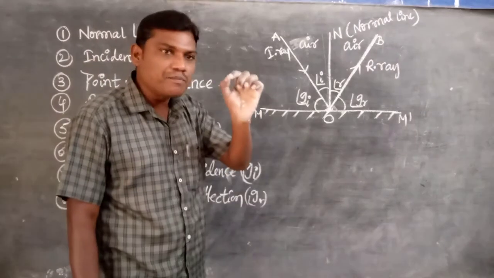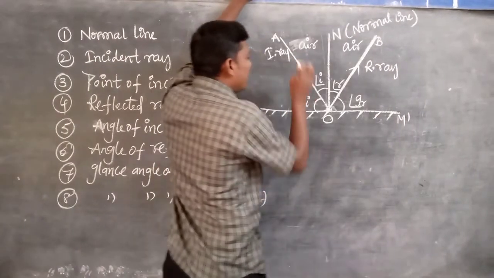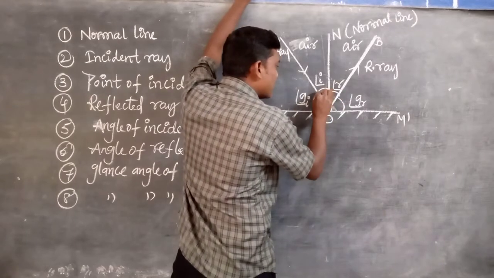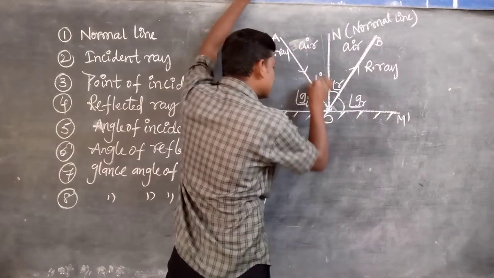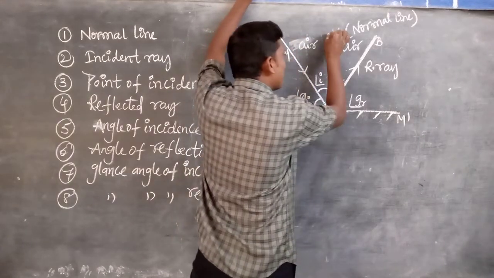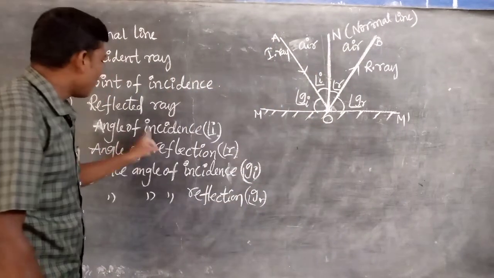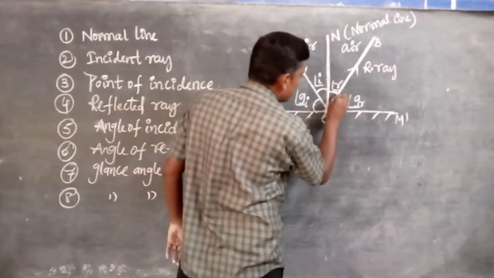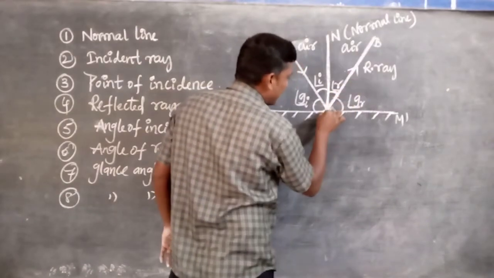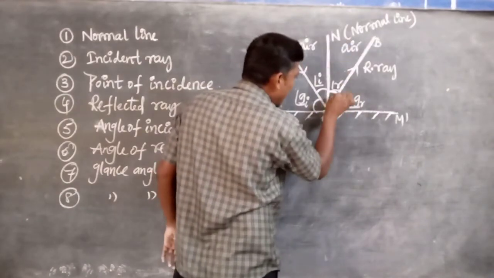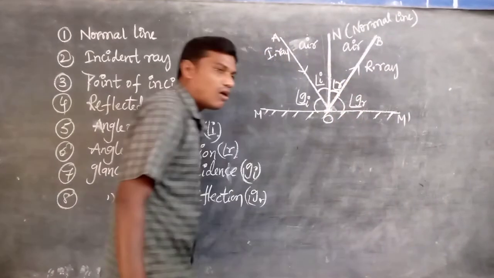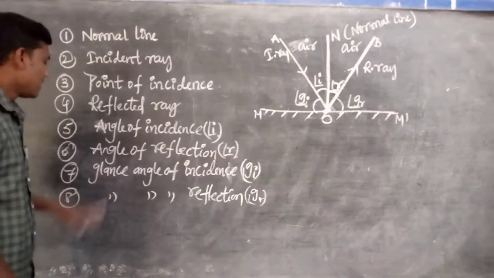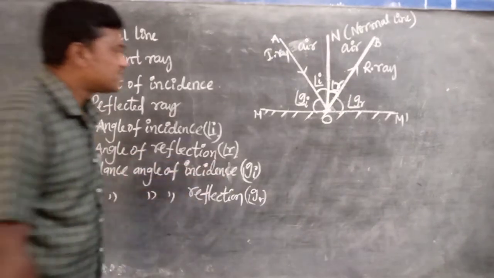Next one, angle of incidence. Listen very carefully, this is the angle. The angle between the incident ray and the normal is called the angle of incidence. The angle between the reflected ray and the normal is called the angle of reflection. Next, glance angle of incidence.